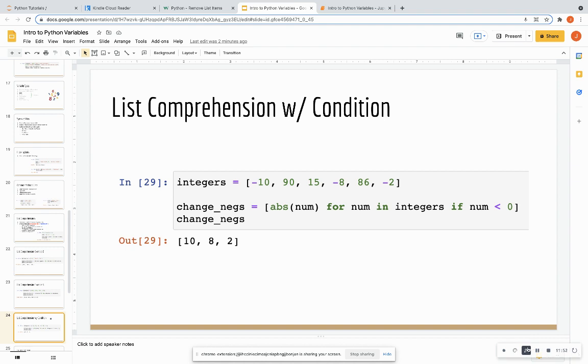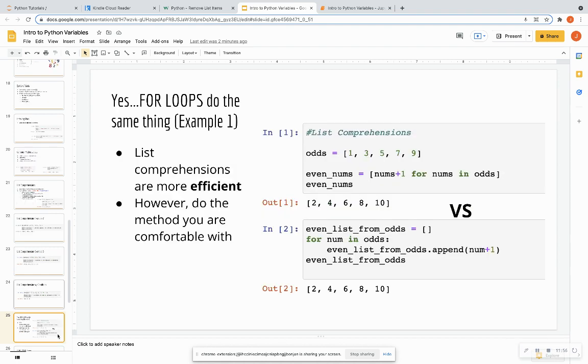Okay, so now that we've seen multiple examples of list comprehension, for those who went through list comprehension, you say, wait, I know a little bit about for loops. Why can't we just do this with a for loop? For number one, sometimes list comprehensions are more efficient than for loops. And some people use list comprehensions in their code. So you have to be able to read someone else's code. There's a lot of times in the workplace where you have to read code, get feedback on other people's code. So it's good to know when you encounter a list comprehension.